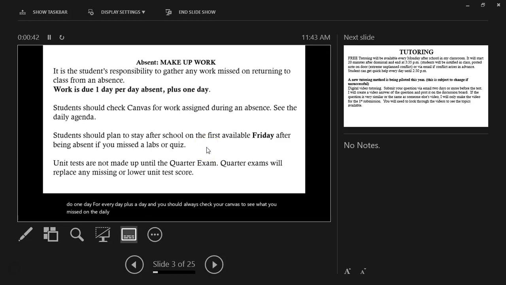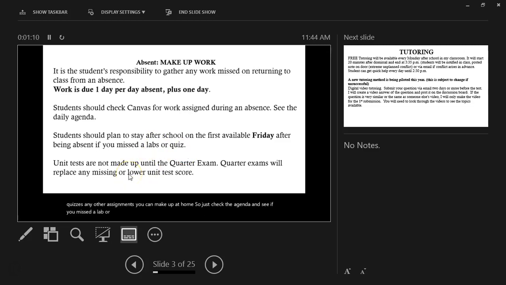If you plan on staying after that first available Friday after your absence, if you see on the agenda that you have a lab or a quiz, you won't find yourself with missing assignments that you're not able to make up. So always that first available Friday after being absent, you are going to make up any labs or quizzes. Any other assignments you can make up at home. So just check the agenda and see if you missed a lab or a quiz.